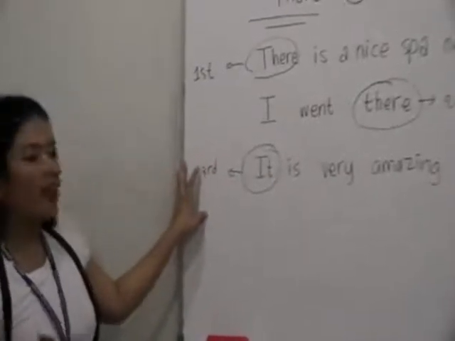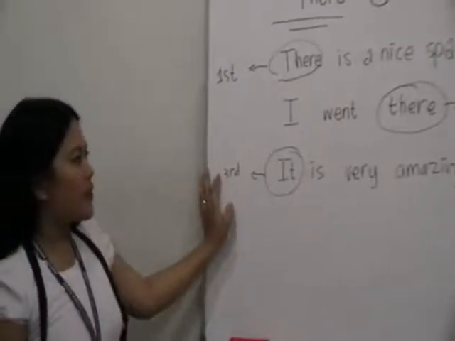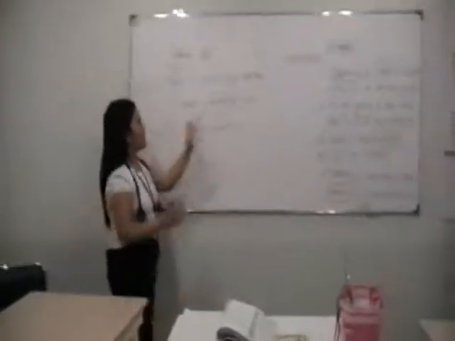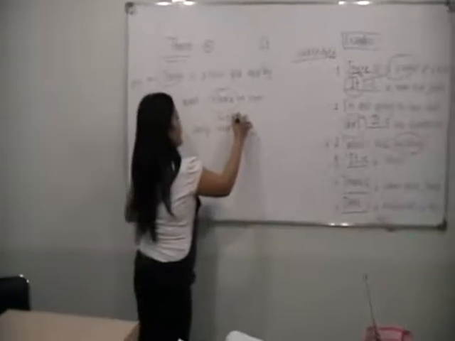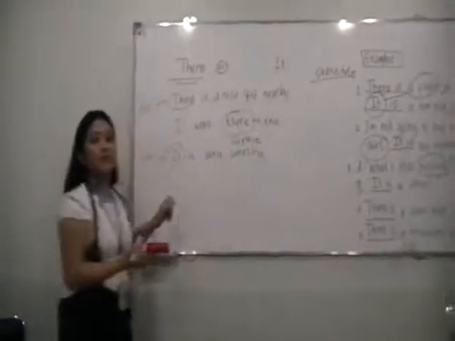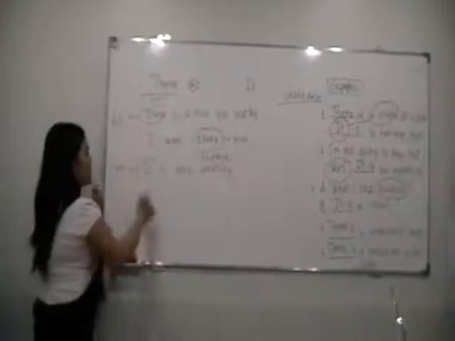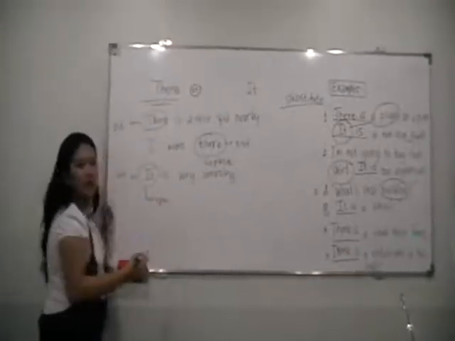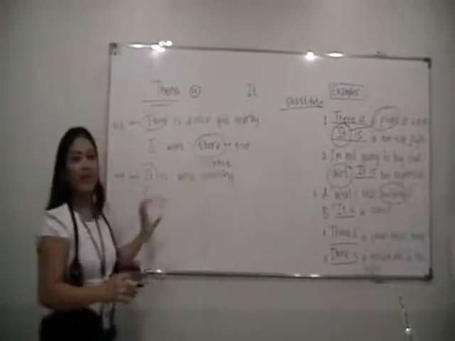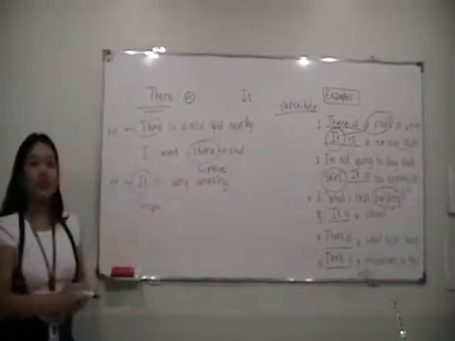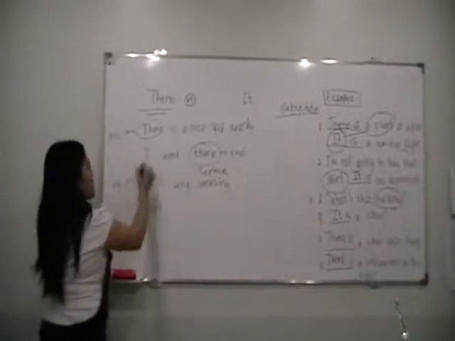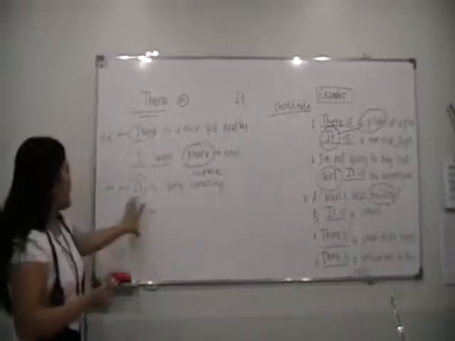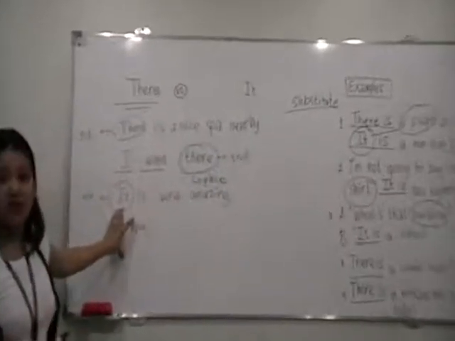So again, do not be confused. Do not be confused about there here and it here. Okay? Because here, there is a place. It is a place we're talking about. But the it that we're talking about here is this spa. The same thing, but look at the location of the word. Subject, verb, and then we have the word there. But it here is our subject.